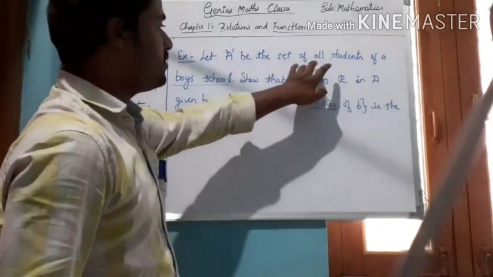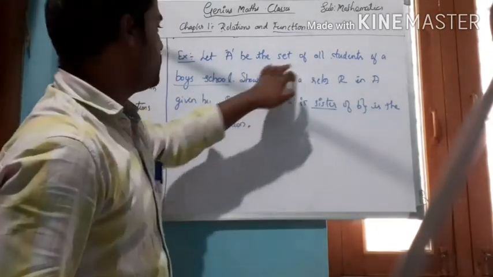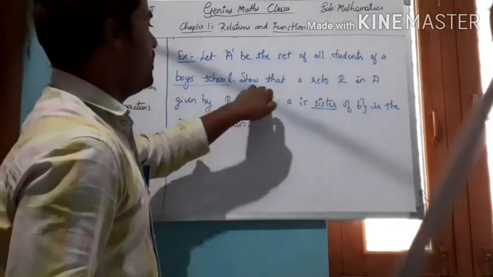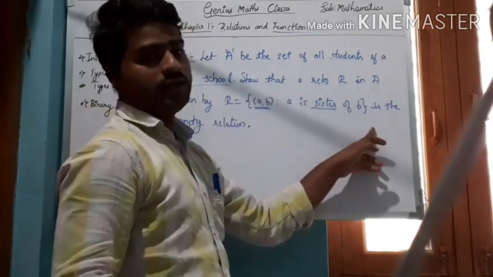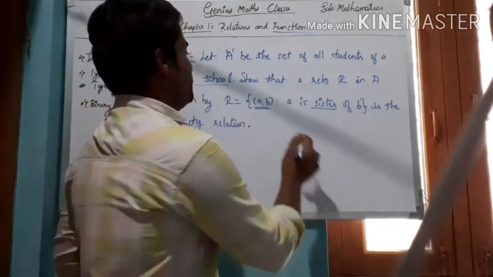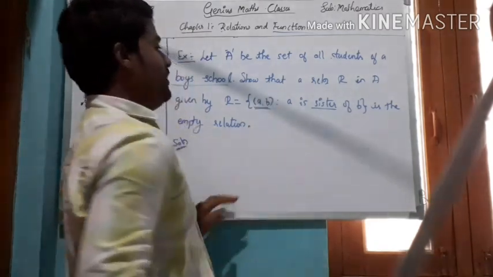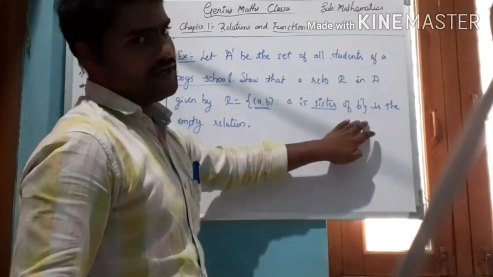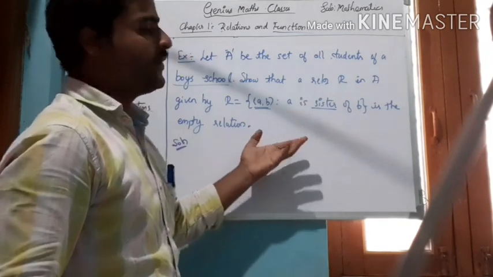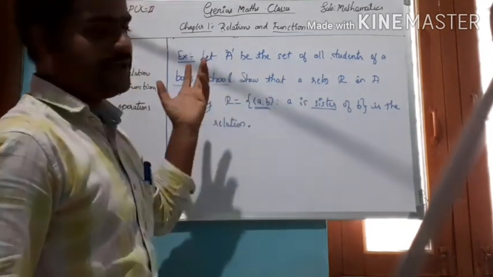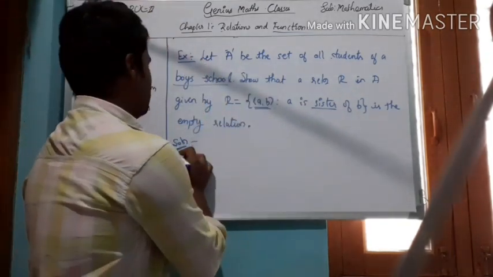So this A is the set of students who are boys, and here you have to show that A is the sister of B. Obviously we know that if it is a boys' school, nobody is the sister of any other. Therefore, obviously it is an empty relation. Solution, write down first.